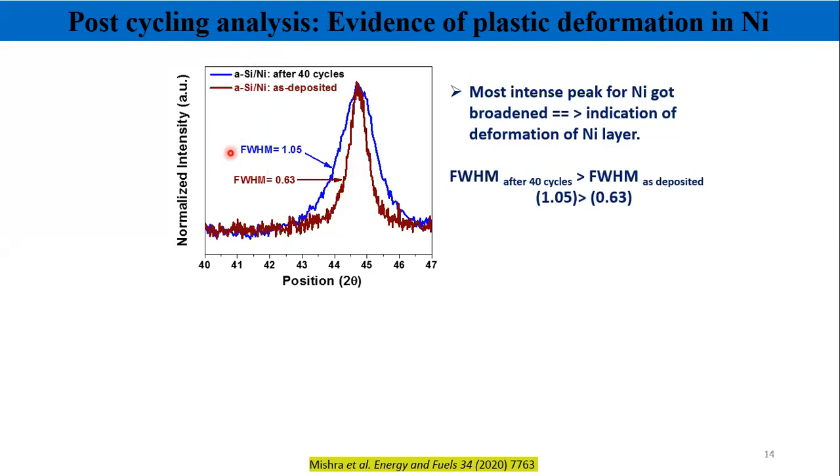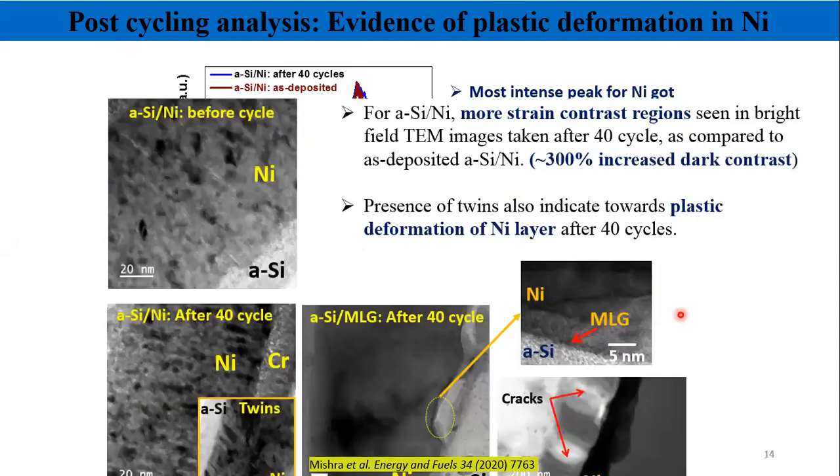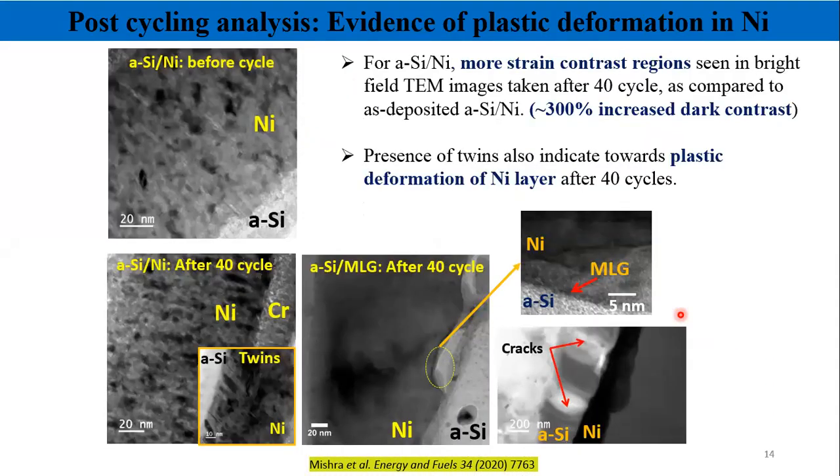This broadening of the nickel peak in XRD indicates the deformation of nickel also, which we further confirmed by TEM observation performed on a cross-section sample of nickel.